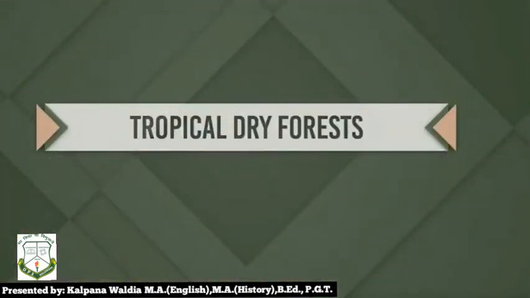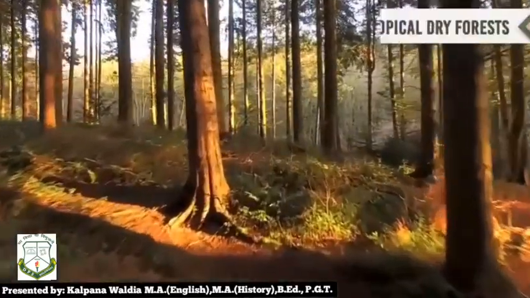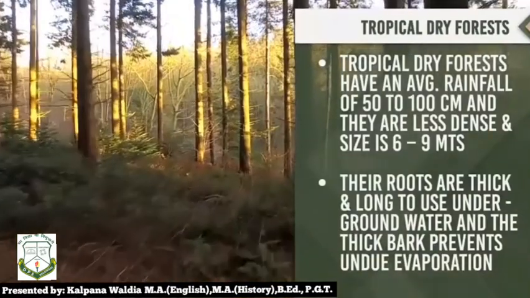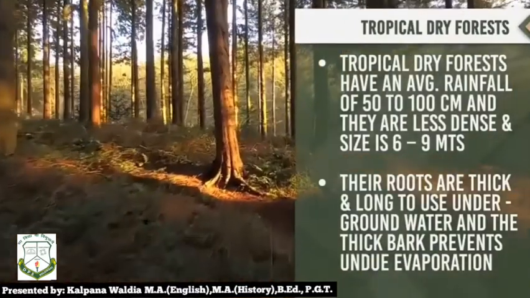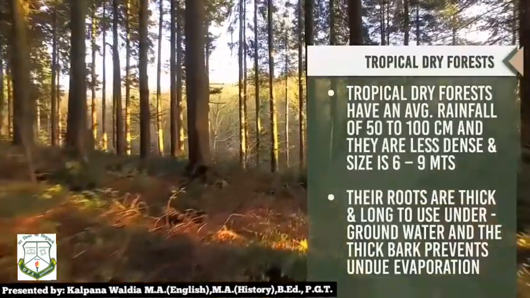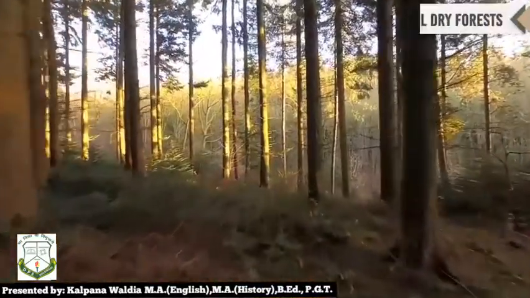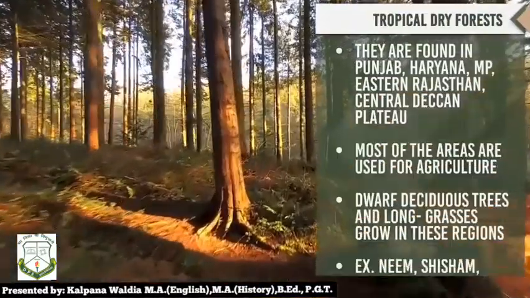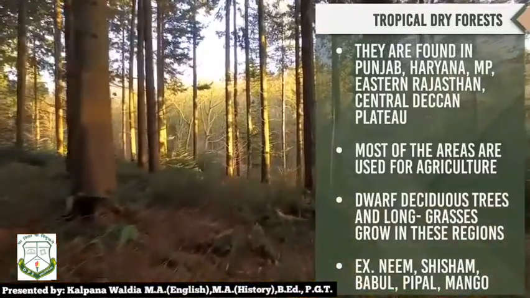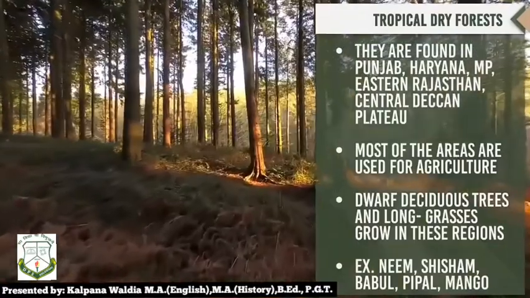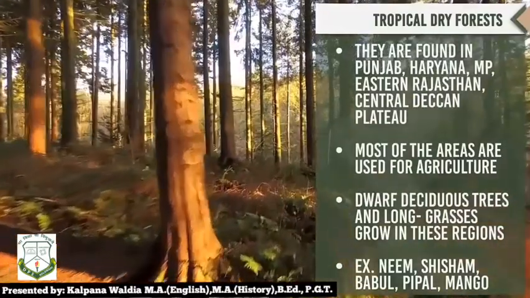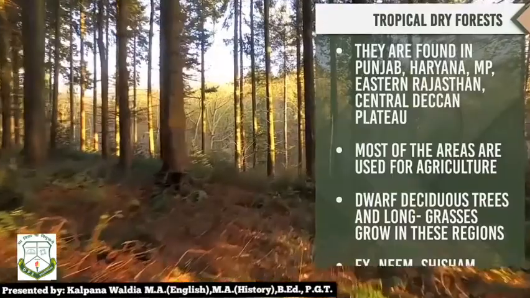Now comes tropical dry forest. It is an average rainfall forest of 50 to 100 cm and there are less dense and size are 6 to 9 meter. Their roots are thick and long to use underground water and thick bark prevent undue evaporation. They are found in Punjab, Haryana, Madhya Pradesh, Eastern Rajasthan, Central Deccan plateaus. Most of the areas are used for the agriculture. Dwarf, deciduous trees and long grasses grow in these regions. For example, neem, sisam, babool, peepal and mango.